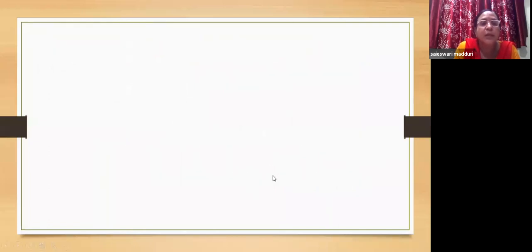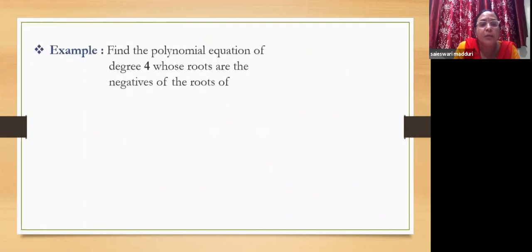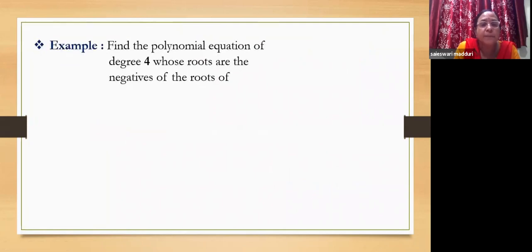So here let us see an example related to this change of sign. Find the polynomial equation of degree 4 whose roots are the negatives of the roots of x power 4 minus 6x cubed plus 7x squared minus 2x plus 1 equal to 0. So here what are we asked to do? We are asked to find a polynomial equation whose roots are negatives of these roots.